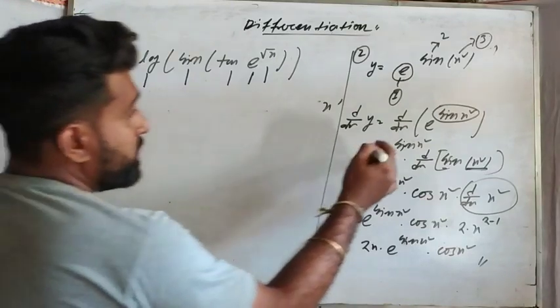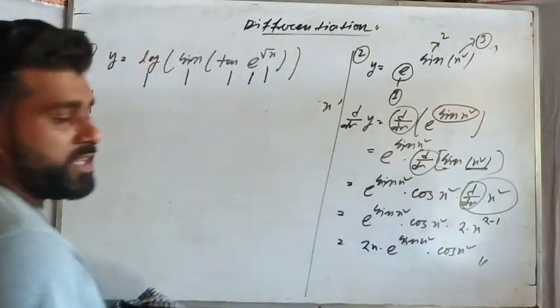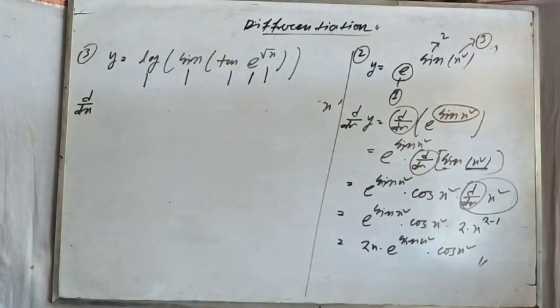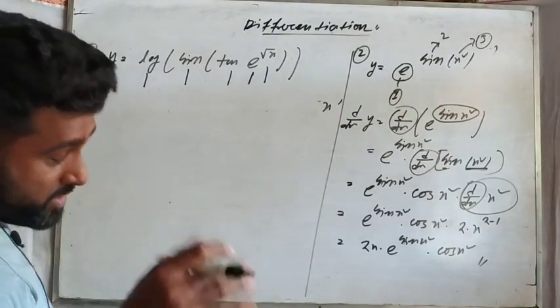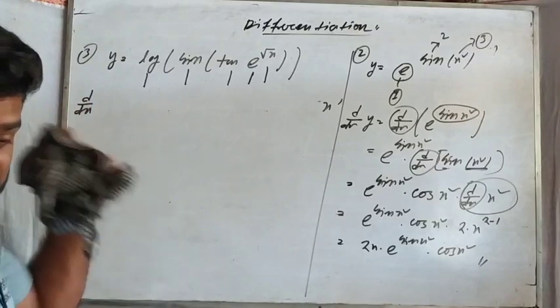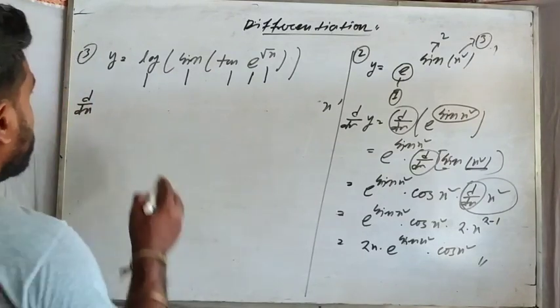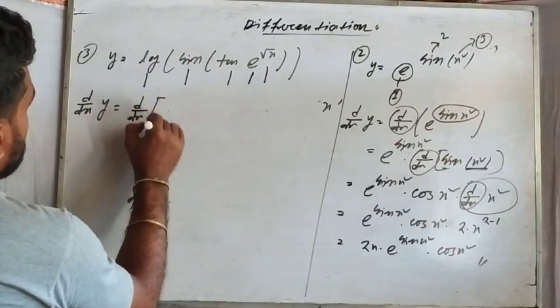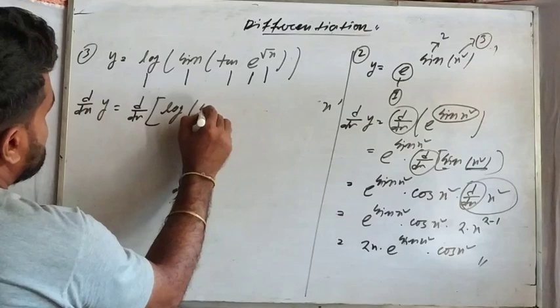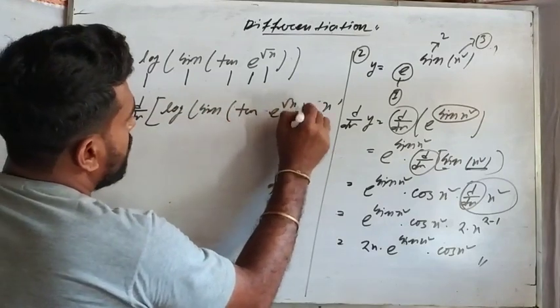Here also देखो 1 time, 2 time, 3 time. 3 बार हुआ ना डिफरेंशिएशन, 3 एक्सप्रेशन था. यहाँ पर 5 expressions are given. Just you should differentiate the whole expression by taking 5 times differentiation as well. So here d/dx of y equals to d/dx of log sin 10 e to the power root x.